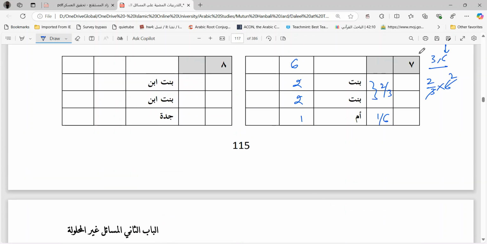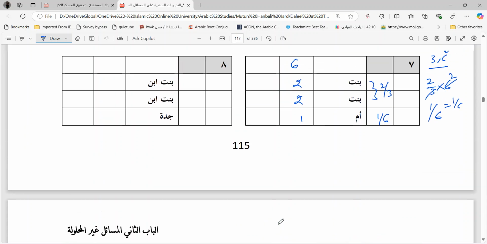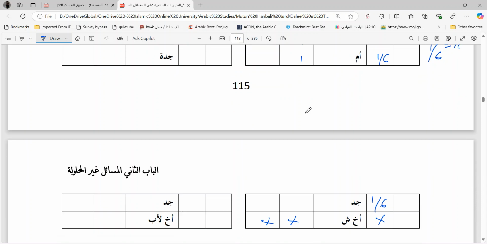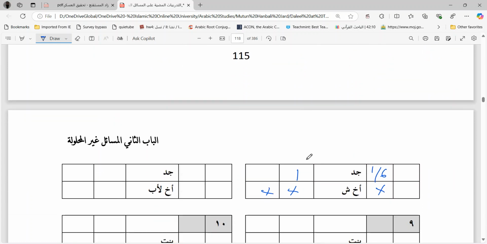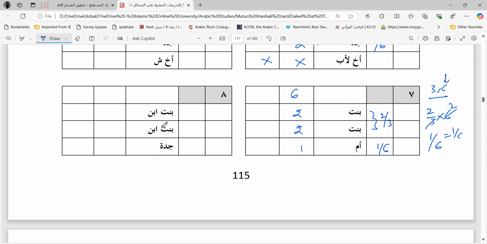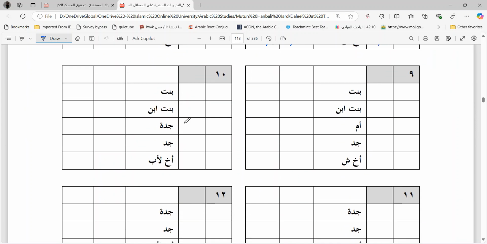Now 1 for the grandfather means 1 out of 6. So 1 out of 6 is equal to 1 by 6, which means in this case also we will give the grandfather 1 by 6. And for the brother nothing remains. So the LCM will not change. It will still remain 6. We'll just give 1 share to the grandfather and the whole masala will get solved. 2 plus 2, 4 plus 1, 5 and 1, 6. This is exactly the same. The only difference is instead of daughters you have granddaughters and instead of mother you have Jadda. So the problem will remain the same.